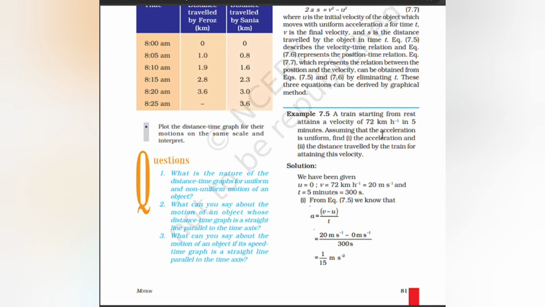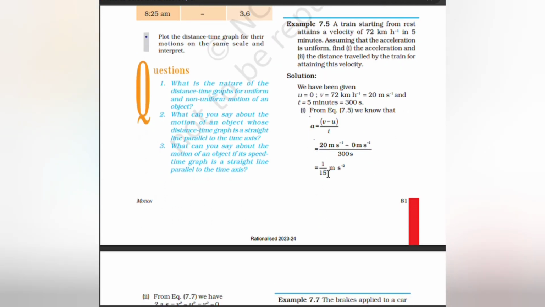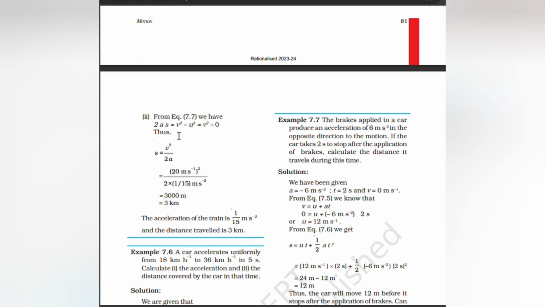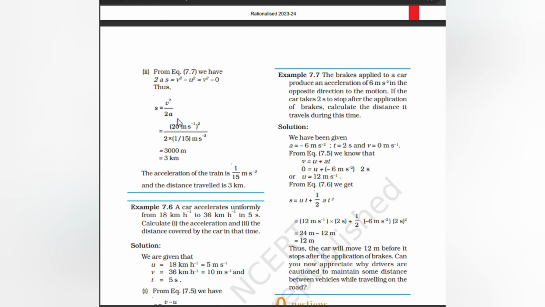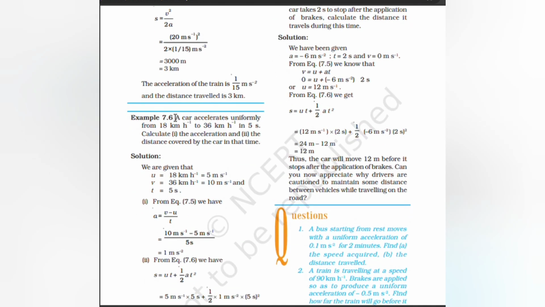A train starting from rest attained a velocity of 72 km per hour in 5 minutes. Assuming the acceleration is uniform, find the acceleration and the distance traveled by the train for attaining the velocity. u is equal to 0, v is equal to 72 km per hour, 20 meter per second, t is 5 minutes, 300 seconds. a is equal to v minus u by t, 20 meter per second minus 0 meter per second by 300 seconds, 1 by 15 meter per second square. 2as is v square minus u square, which is v square minus 0. s is v square by 2a, that is 20 meter per second whole square by 2 into 1 by 15 meter per second square. It is equal to 3000 meter, that is 3 kilometer.